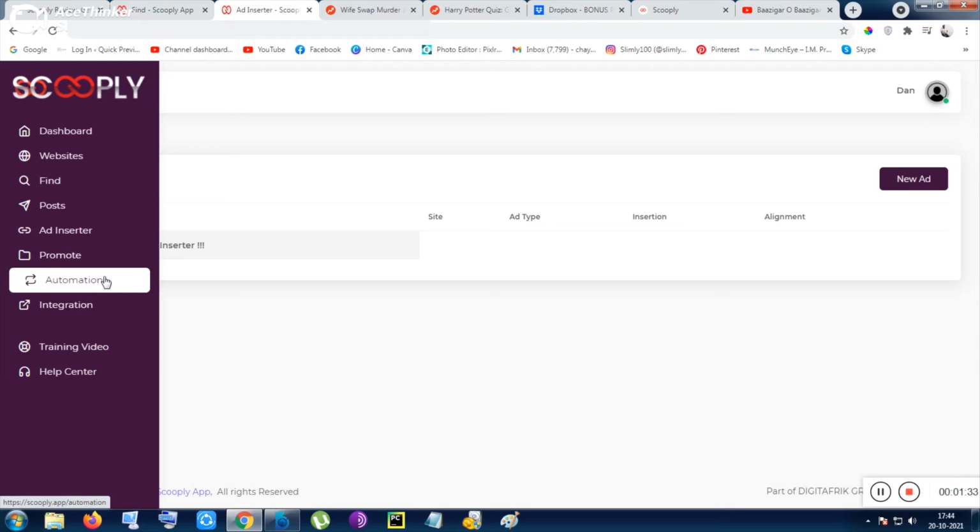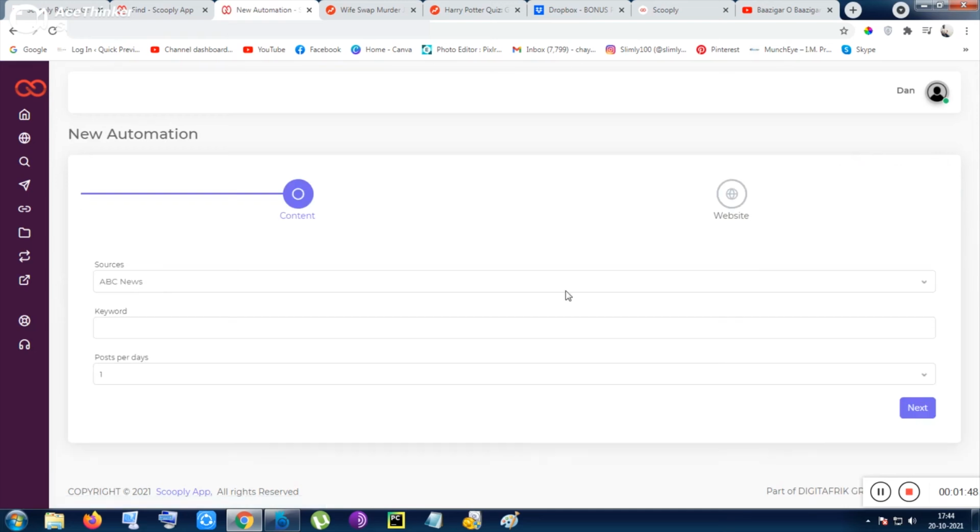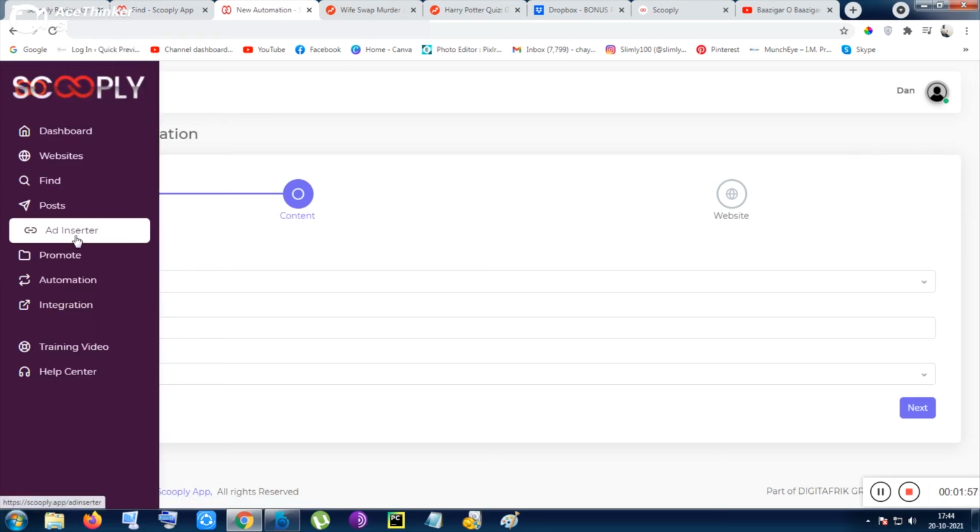I am not sure if automation is available inside the front end. Okay, it is available inside the front end, so that is a bonus. Post automation is also available for this front end. You can select the source, keyword and posts per day, and they will be automatically added to your website from the source.